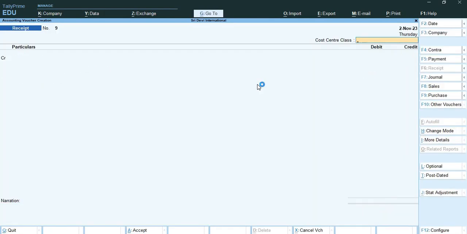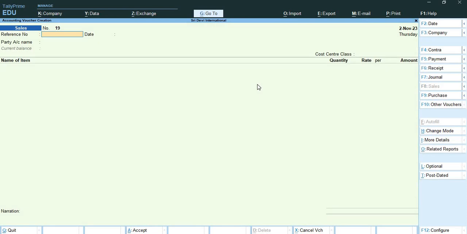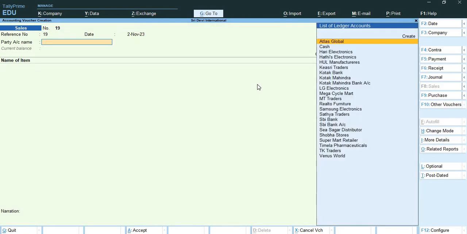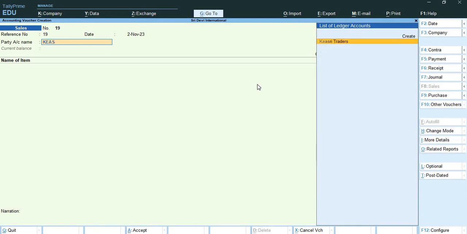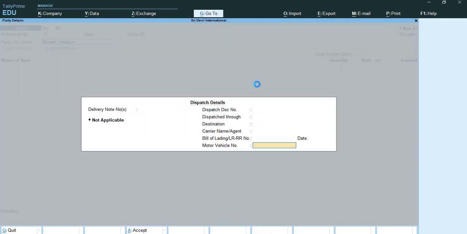Alright, done. Now the next entry is a sales entry. As on 24 November 2023, Shri Devi International sold the following stock items to Kesri Traders on credit and agreed to pay the amount within 30 days from the date of sales, with the reference number 90. I'll open my sales voucher. Here I'll add reference number 19 and party account name is Kesri Traders.